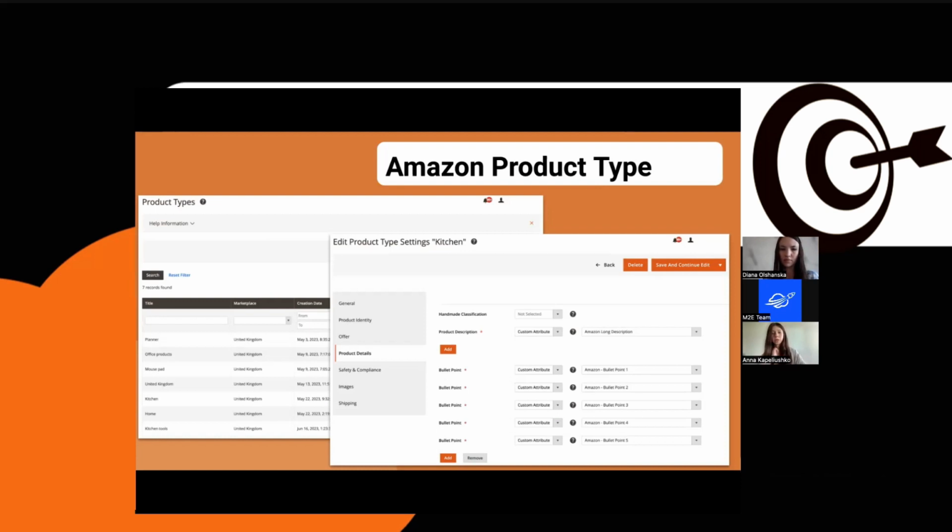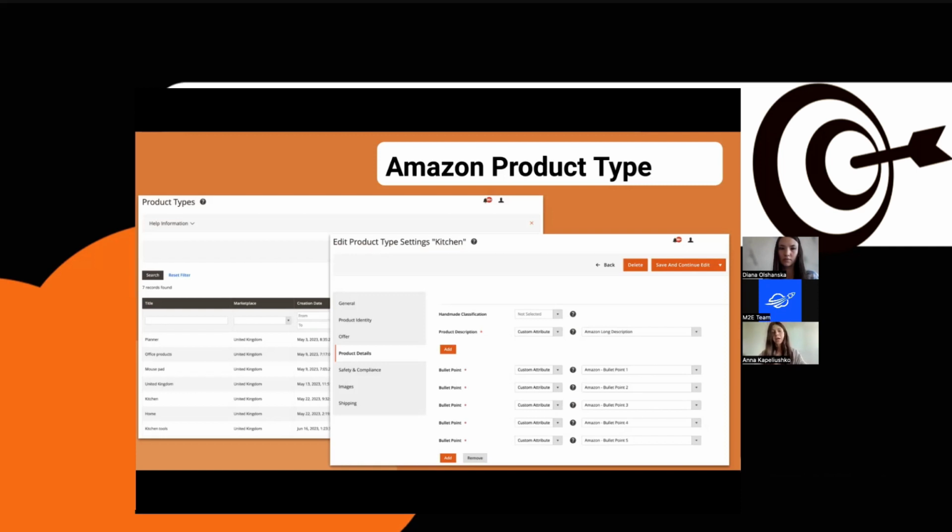So you're welcome to start using the feature now if you are the ASIN creator, and share as well your feedback with us, because this is quite a big change in M2E Pro. And it's very similar to the process that the sellers actually go through in Amazon Seller Central when creating listings there.